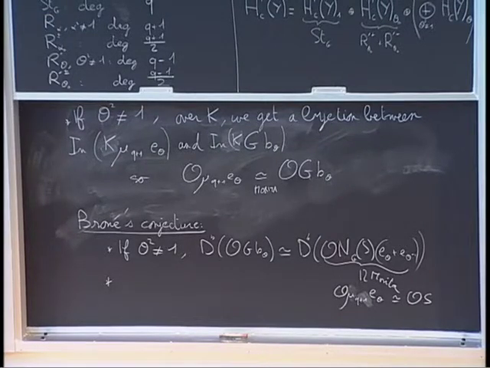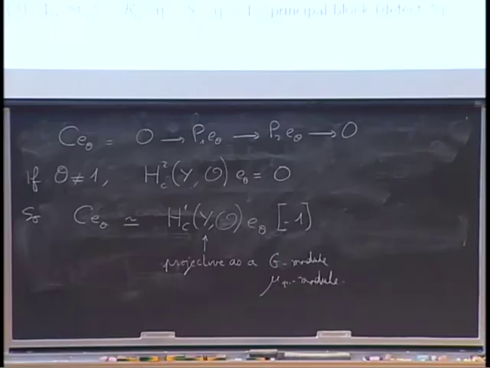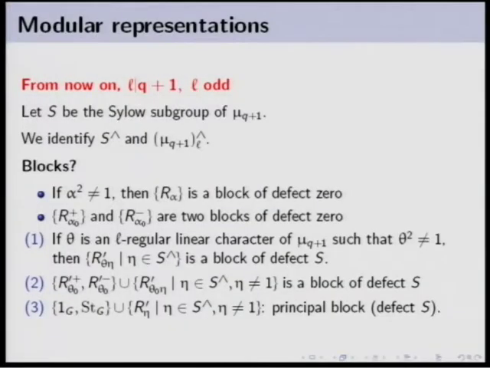Well, but what about the case where theta is equal to theta 0? So we have still that the complex is concentrated in 1 degree. So we still have our bimodule, which is projective on the left and on the right, but it does not induce a bijection between the irreducible characters of this block and the linear characters of mu k plus 1.